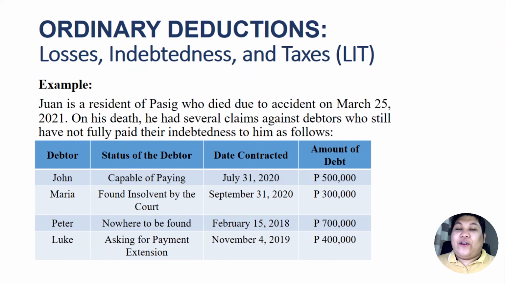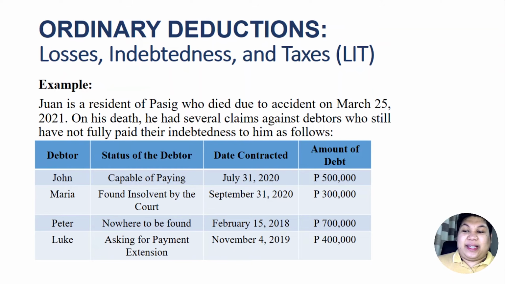So we have here 4 debtors. We have John, Maria, Peter, and Luke. John here is still capable of paying, therefore this will not be deducted. Maria here is found to be insolvent by the court, therefore the 300,000 here is deductible.